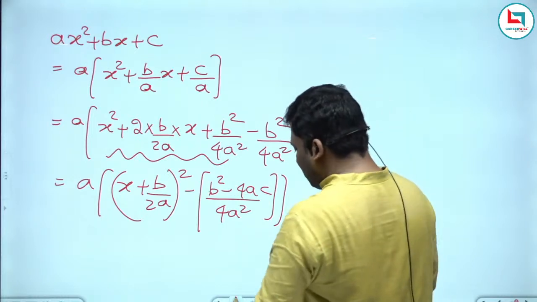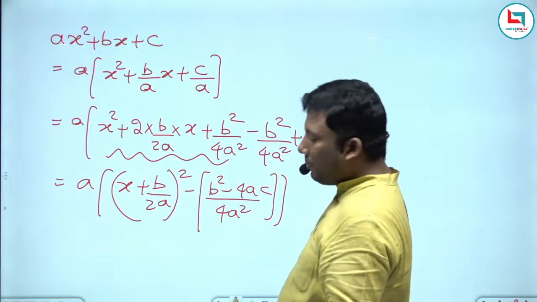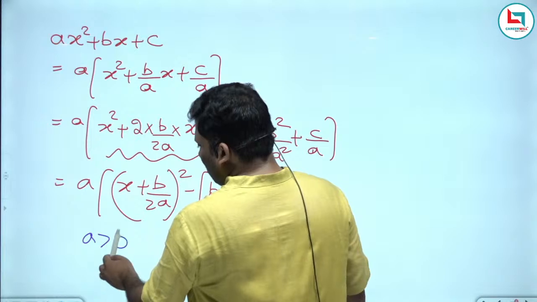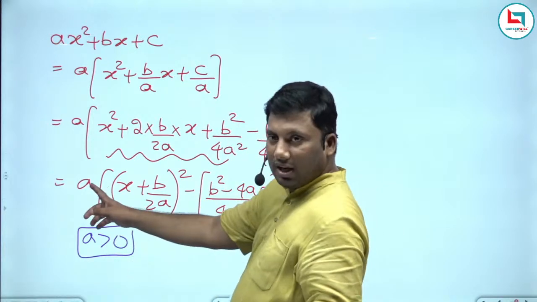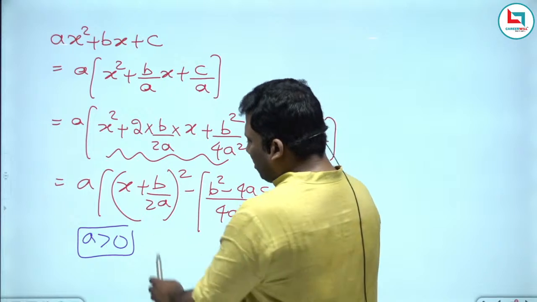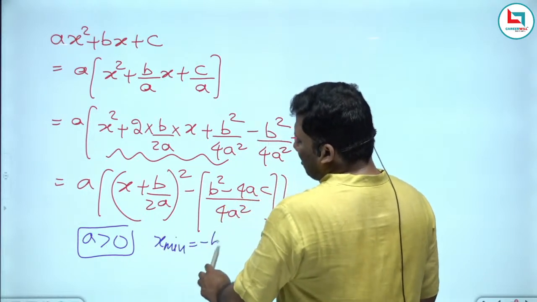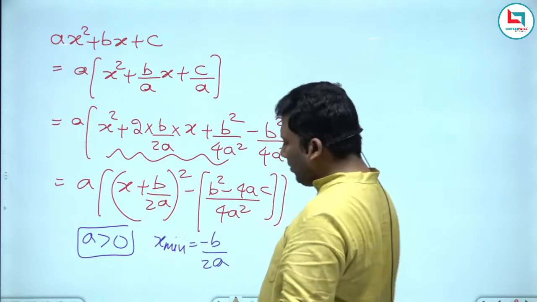So if you see here, suppose a is greater than 0. This is positive. So that means x minimum, if I take minus b by 2a, this will be 0.